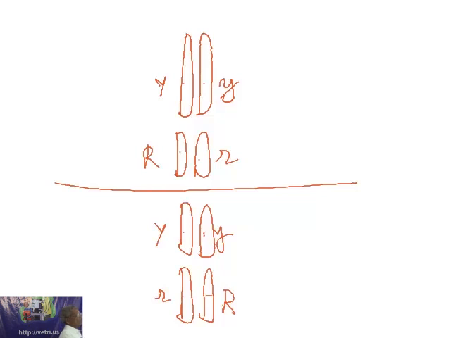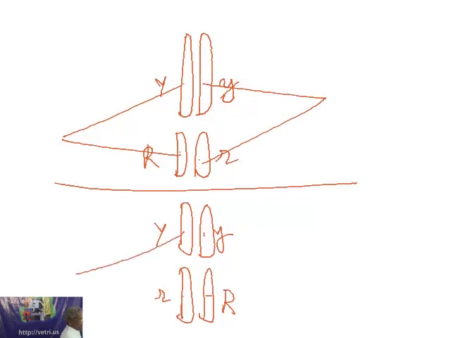When independent assortment is taking place in a cell of this nature, capital Y and capital R will be one gamete, small y and small r will be the other gamete. When it is taking place in this type, capital Y and small r will be one type, small y and capital R will be the other type.